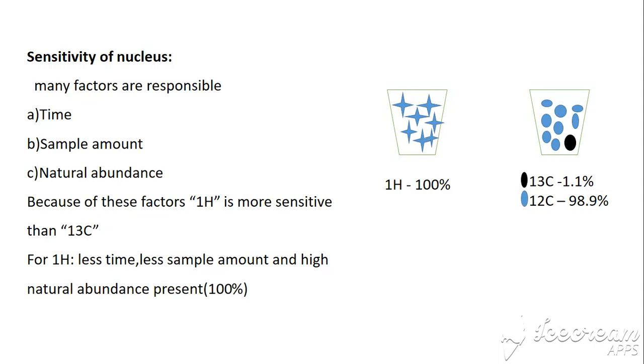For example, for a functional group IR spectroscopy is required, so less sample is required for that spectroscopy. So carbon-13 spectroscopy is not very useful compared to proton spectroscopy.